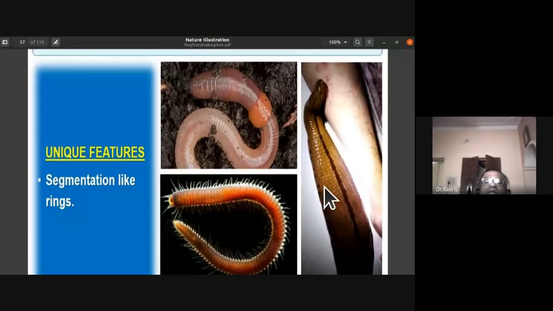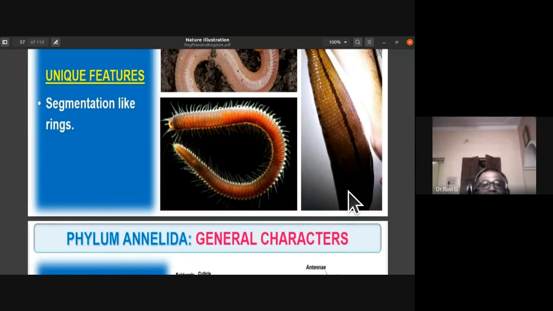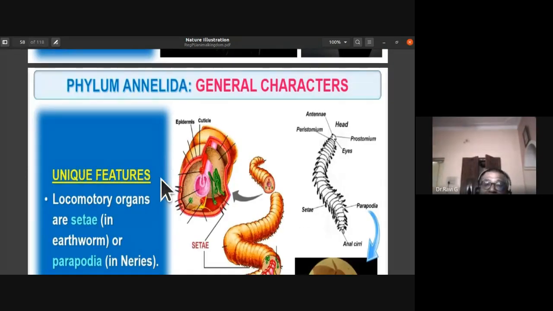So the unique features that you can notice in Annelida are segmentation like rings. The metamerism you can notice in earthworm, even in leech and Nereis. The other unique features of this phylum are the locomotory organs, which are setae.